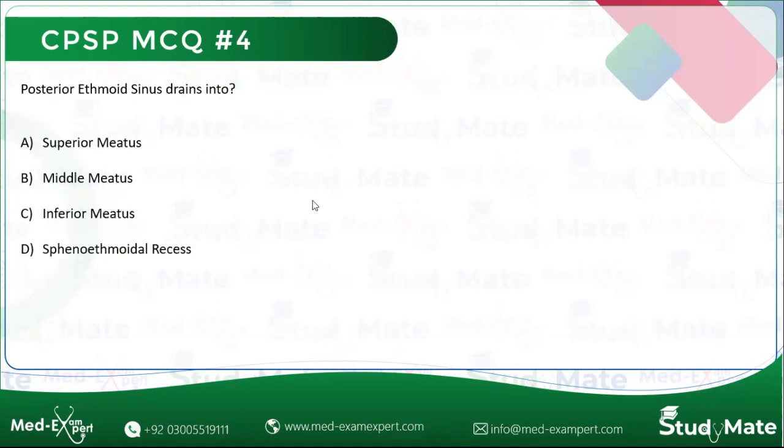So the fourth CPSP MCQ is posterior ethmoid sinus drains into A is superior meatus, B is middle meatus, C is inferior meatus, and D is sphenoethmoidal recess. Okay, I can see some answers. So we will be discussing these MCQs later on.